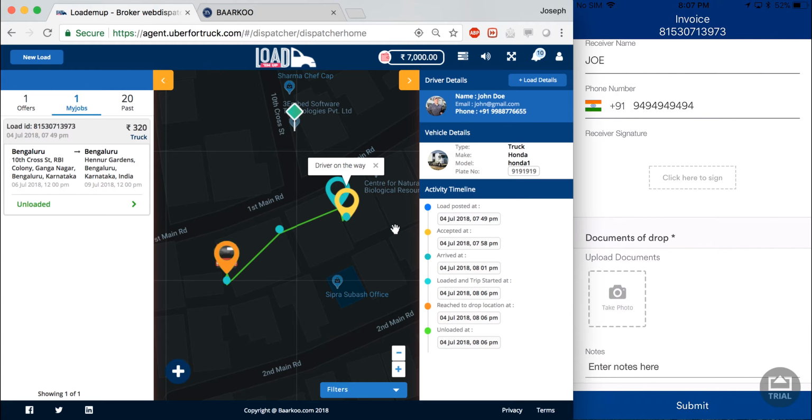Over here, the shipper can say that it is 5 stars, and he gets to choose from a range of preset options that can be configured on the admin panel again. And now, after the shipper has submitted his rating, the booking is now complete. And as you can see, the load has moved to past loads. So that completes the first flow of LoadEmUp.